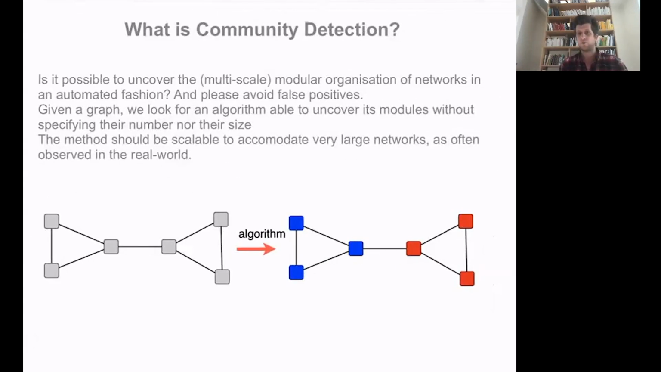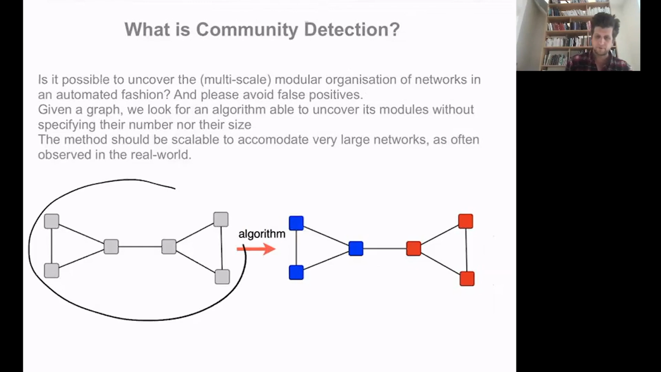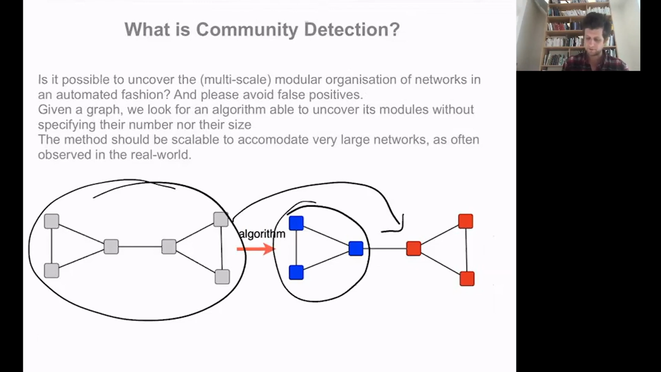So, this is actually the problem. What is community detection? In community detection, what we try to do is to start from a graph and have an algorithm that will be able to find the groups of nodes that are present in the graph in an automatic fashion. Ideally, you would like to have a method where you don't need to impose how many groups are present or what is the size of the groups. You would like a method that automatically takes the graph and finds the groups of nodes that are composing this graph.